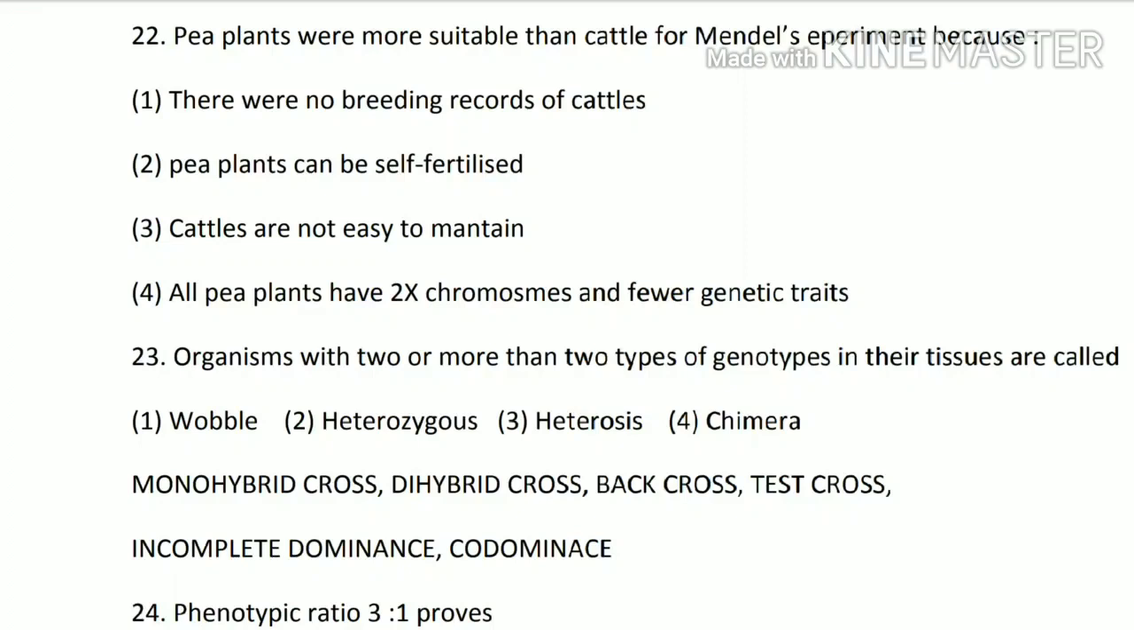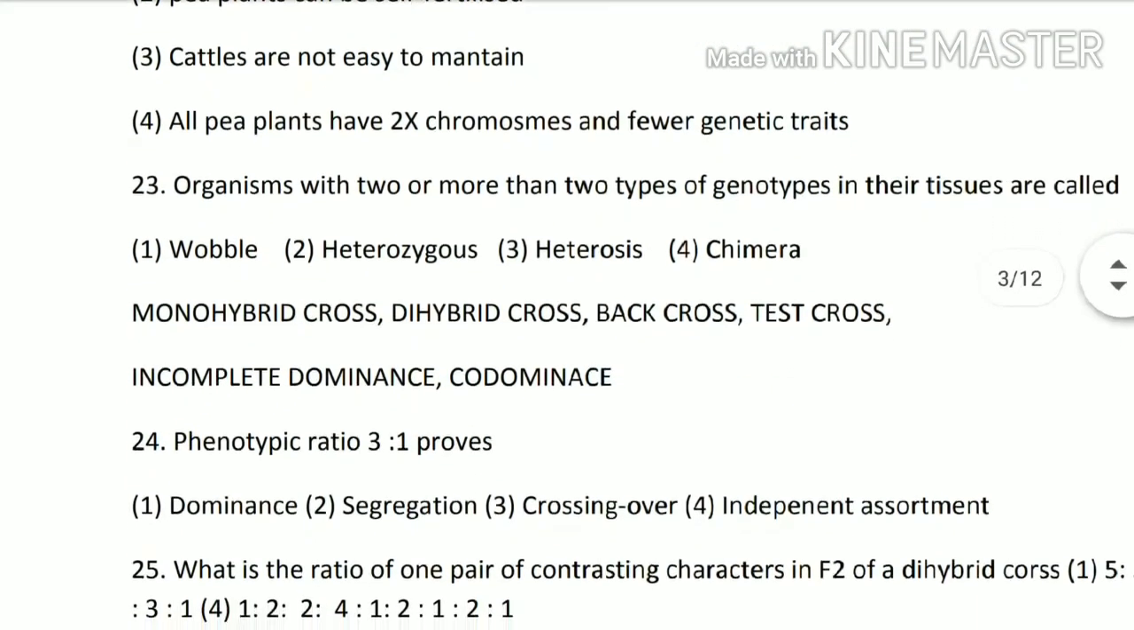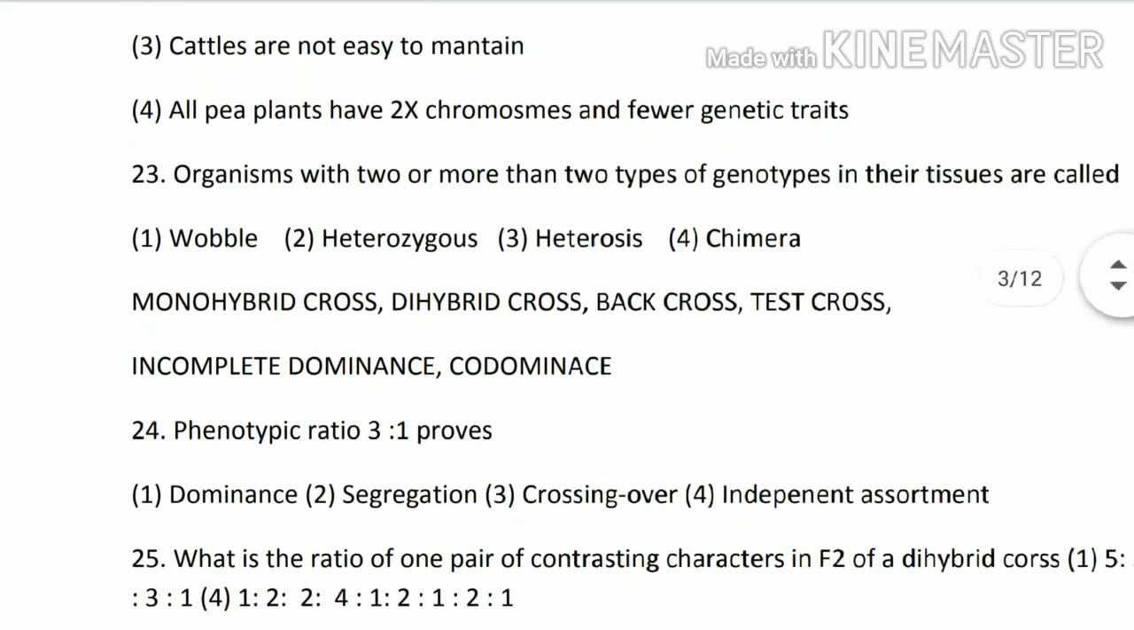Next, 23rd question. Organisms with two or more than two types of genotypes in their tissues are called wobble, heterozygous, heterosis, or chimera. So the answer is chimera. A chimera is a mixture of two or more types of genes or genotypes. That means the fourth option is the correct option.